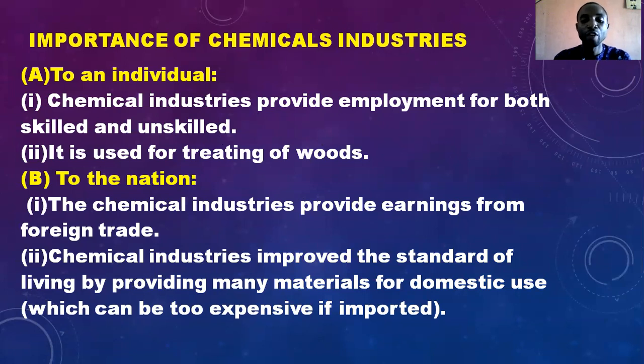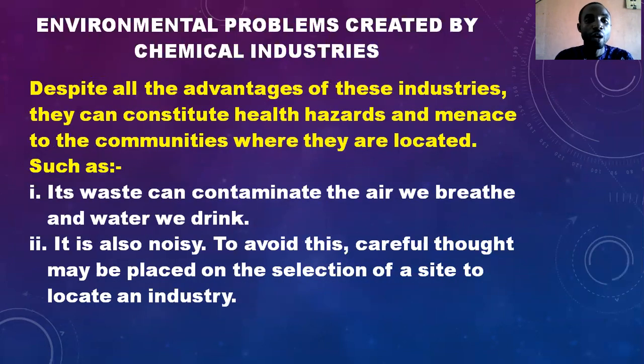To nations, chemical industry provides earnings from foreign trade. Next, chemical industry improves the standard of living by providing many materials for domestic use, which could be too expensive if imported.